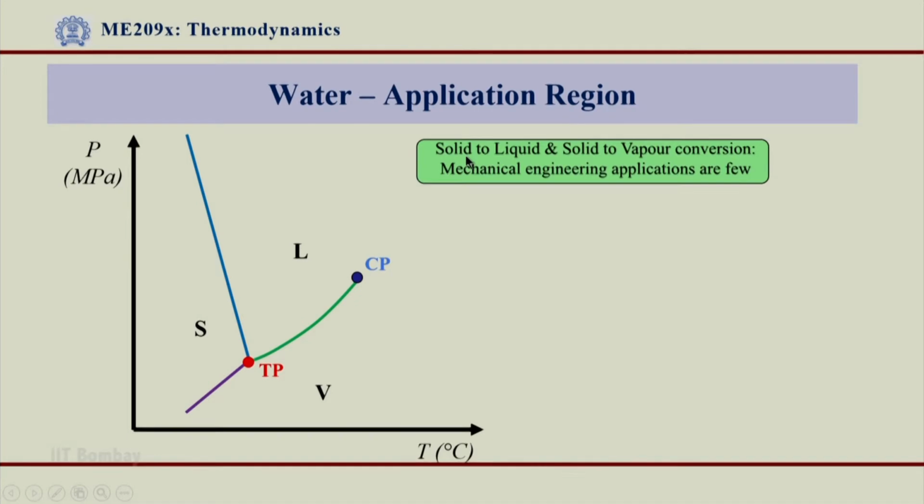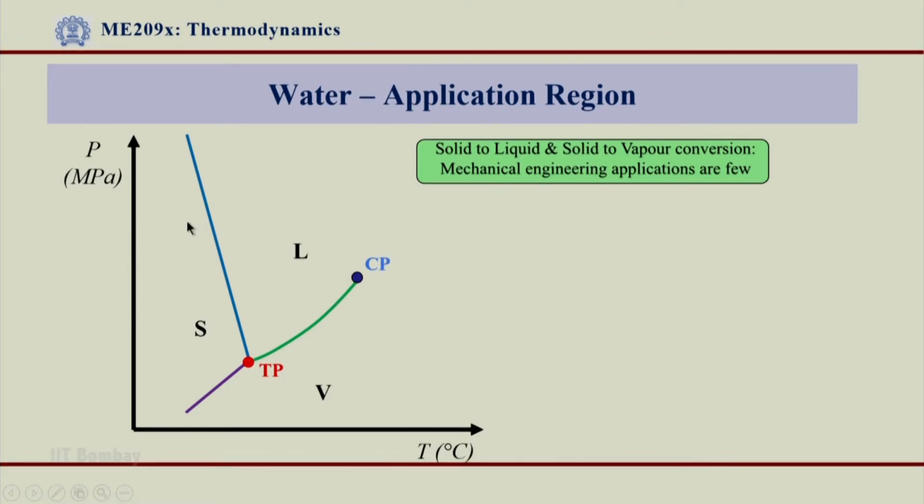We got different regions over here, and we got solid to liquid and solid to vapor phase conversion that happens across the S to L region or SV region, S to L phase transition and S to V phase transition. Now, there are very few mechanical engineering applications in these regions. It does not mean that we do not have any applications, but these applications are quite few.